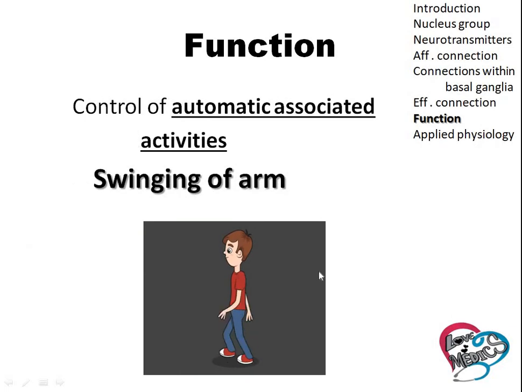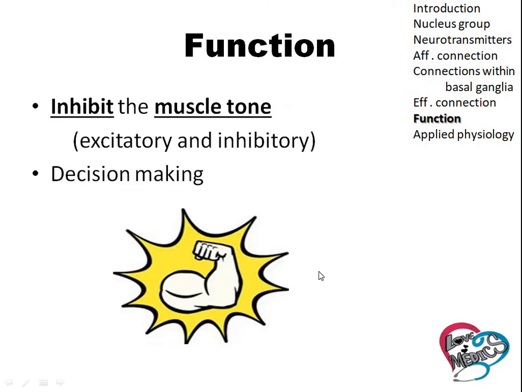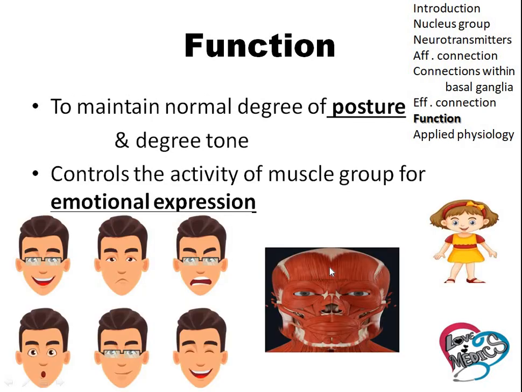Control the automatic associated activities. For example, swinging our arm while walking. And it inhibits the muscular tone by balance between excitatory and inhibitory path. And decision making is also a function of the basal ganglia. It maintains the normal posture of the body and emotional expression of the body.